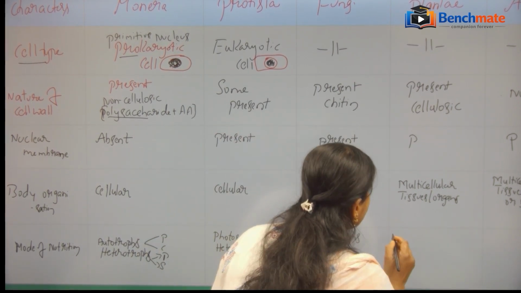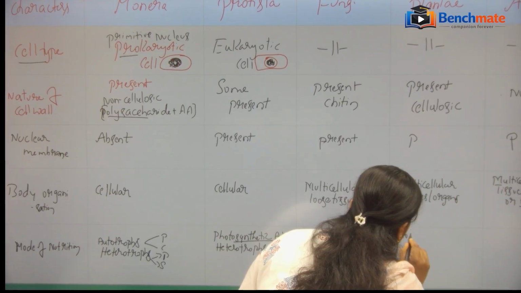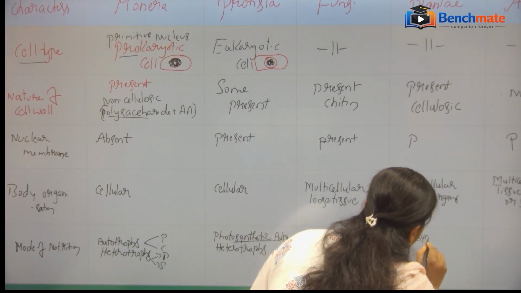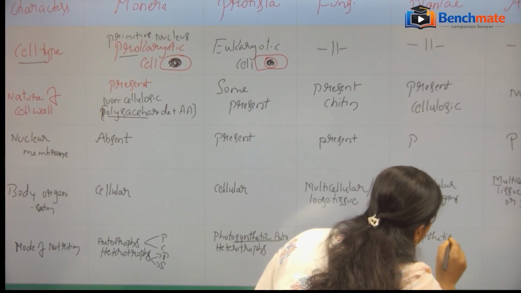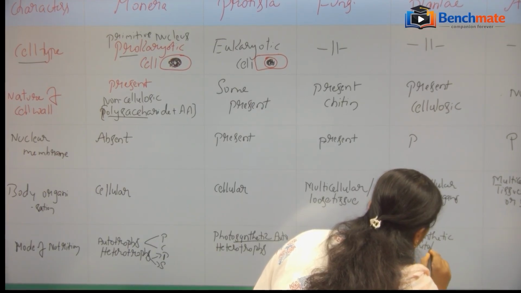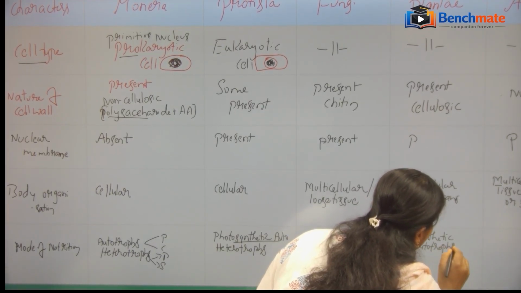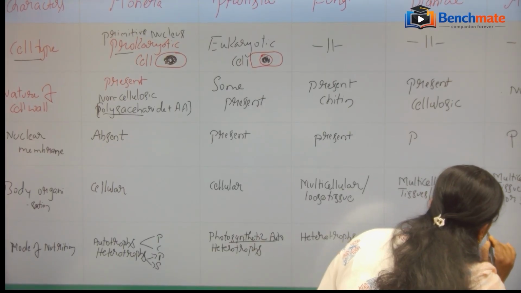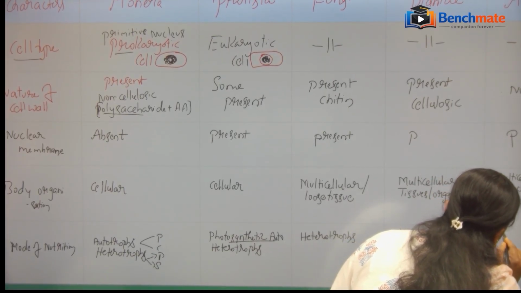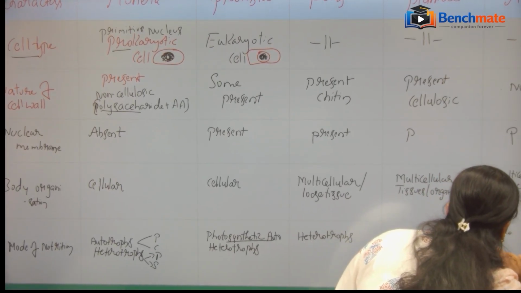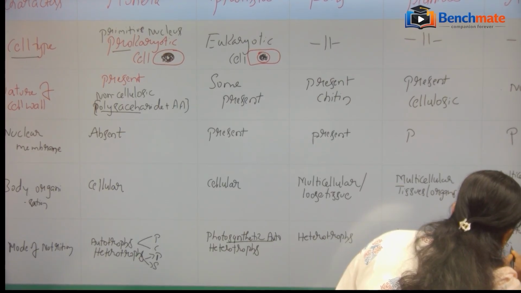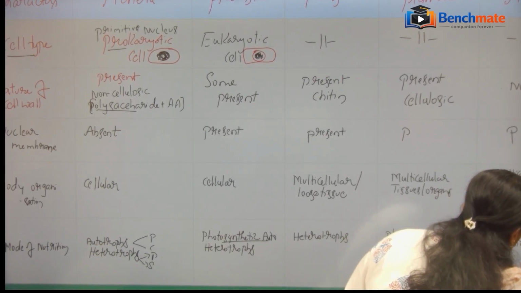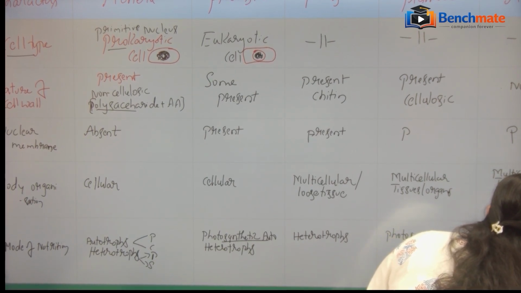Then Plantae, they are photosynthetic autotrophs. Here in Animalia these are heterotrophs, meaning holozoic mode of nutrition, or some of them are saprophytes.